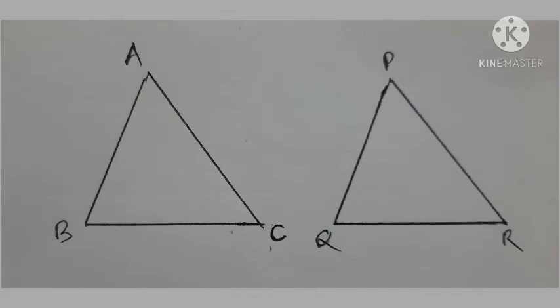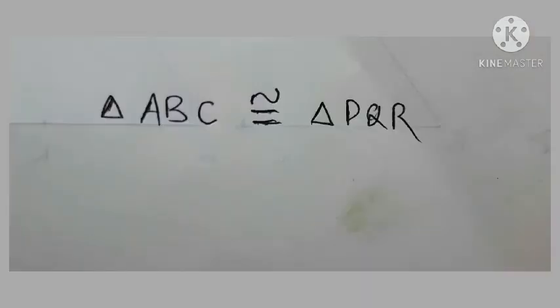That means out of these 6 one-to-one correspondences between the vertices of two triangles, for any one-to-one correspondence, if the two triangles, that means triangle ABC and triangle PQR, match exactly, then we can say triangle ABC is congruent to triangle PQR. Triangle ABC and triangle PQR are congruent to each other. It can be written by using symbols as follows.